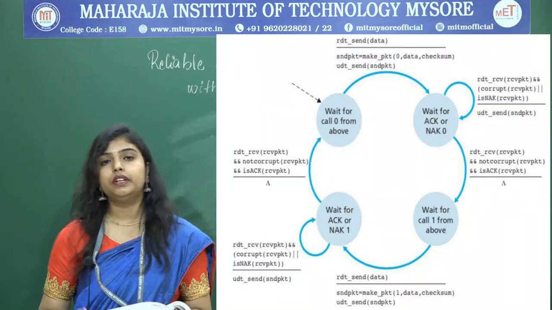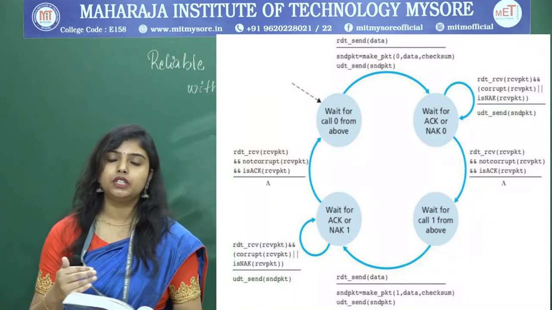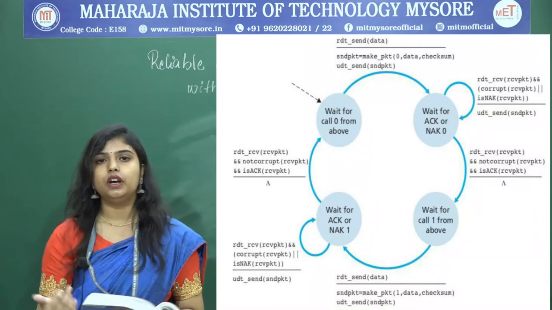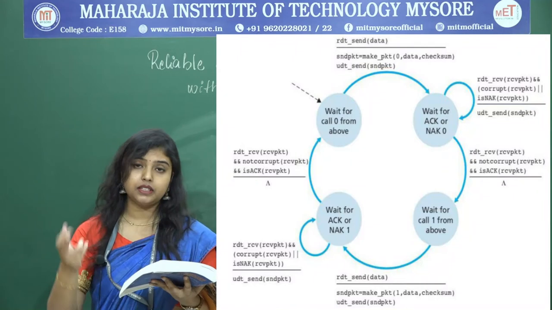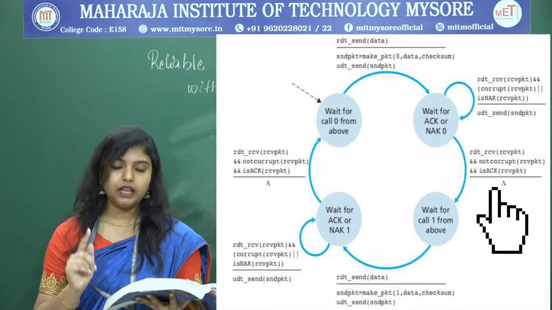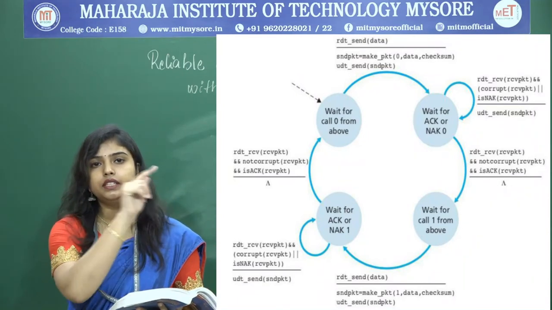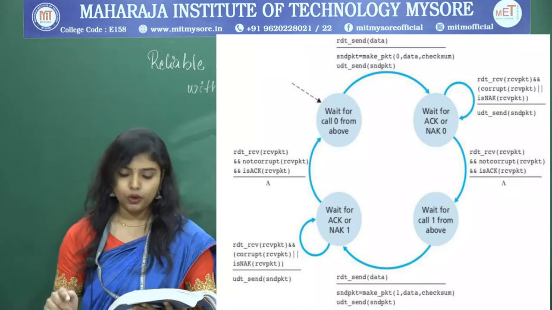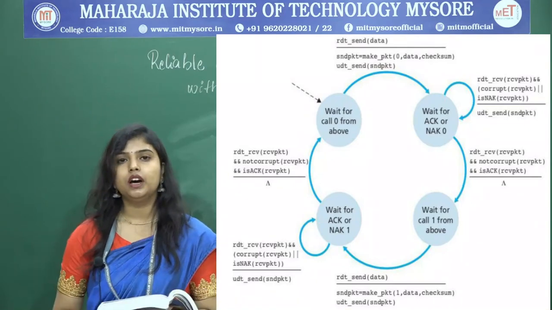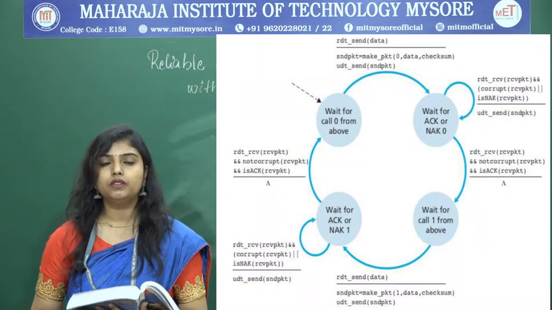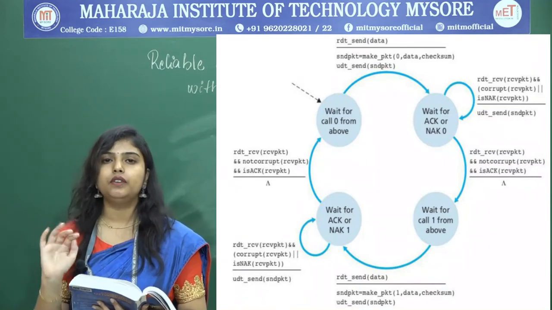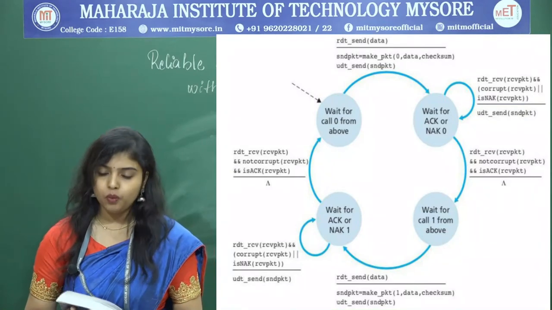Next, what if we receive the positive acknowledgement? If we receive the positive acknowledgement, we transit to the next state where we have to transfer a new packet. That means when the received packet is not corrupt and the positive acknowledgement is received, we take a transition to a new state. What is the new state? Wait for call 1 from above. That means here we are waiting to send the packet with sequence number 1. Since sequence number 0 has been successfully sent, we now have to send sequence number 1.